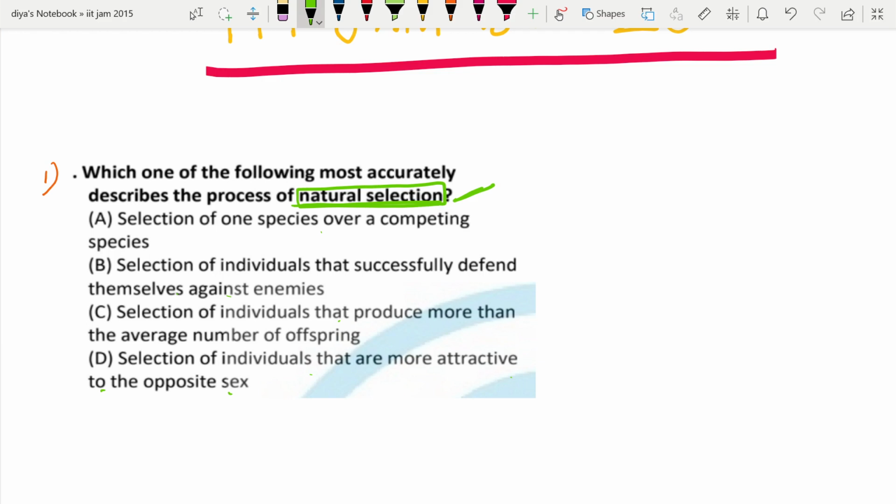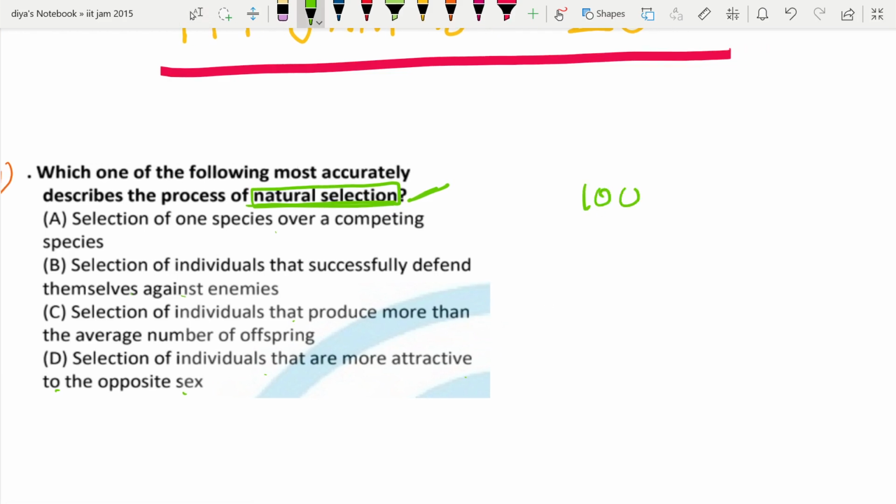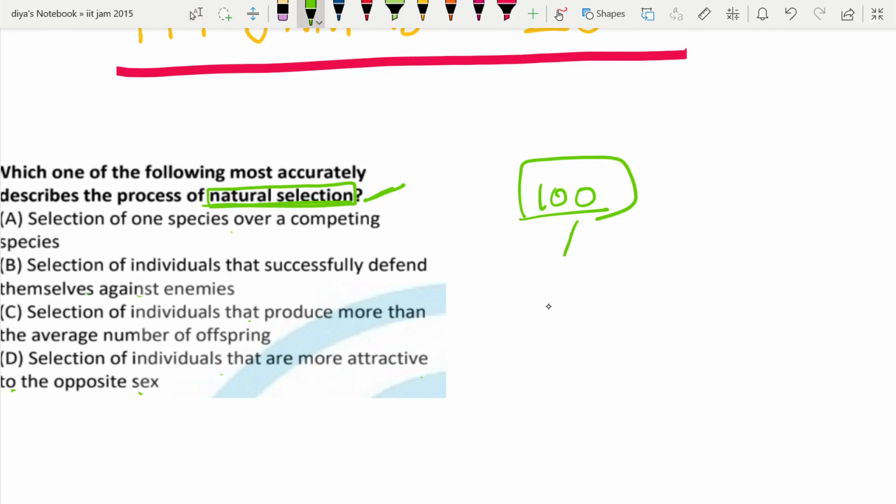of offspring, so that if there is any destruction of the species, the remaining population can survive. Suppose there are 100 members, and from that 100 members, suppose 40 members died.